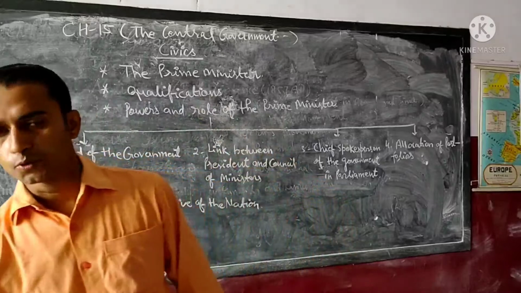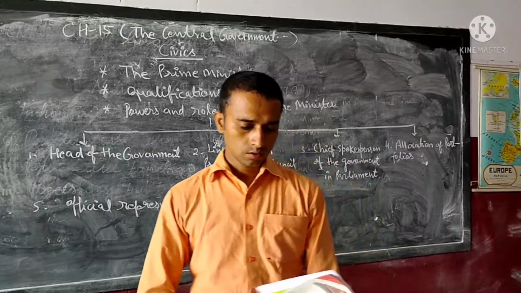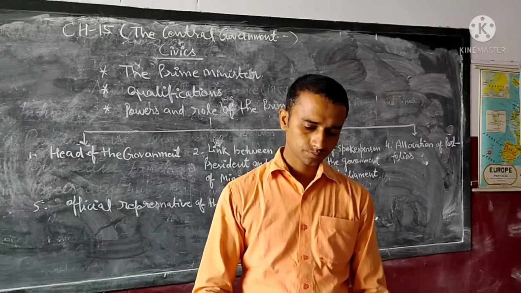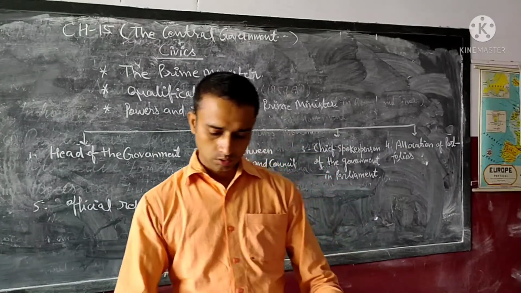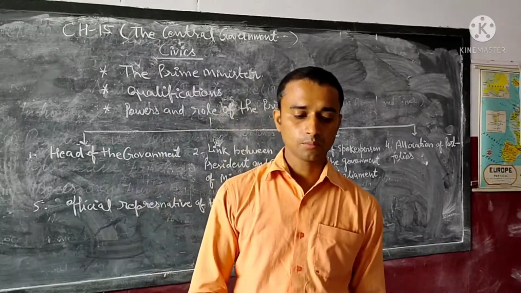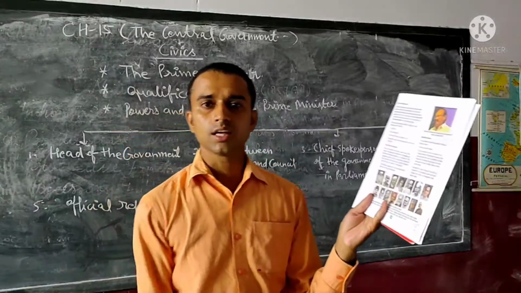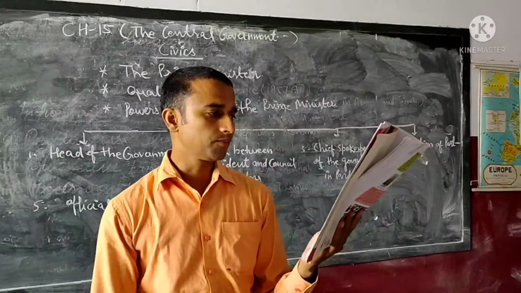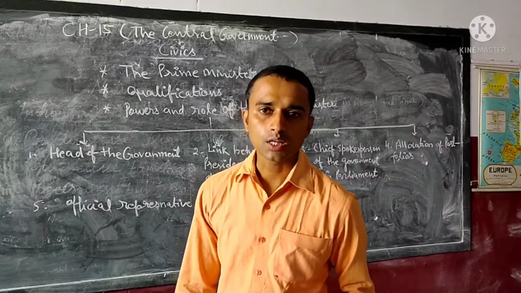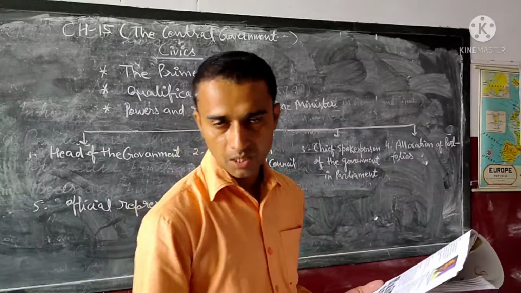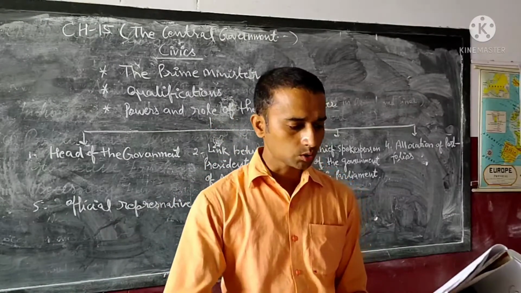My dear students, if you see in your book, page number 133. Here it is given that the Prime Minister is elected anew every 5 years. हर 5 साल के बाद प्राइम मिनिस्टर का इलेक्शन होता है और लोकसभा में नंबर ऑफ मेंबर्स इलेक्शन में पार्टिसिपेट करते हैं. Then it consists of members belonging to different political parties.